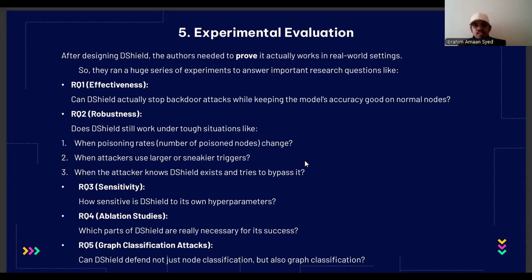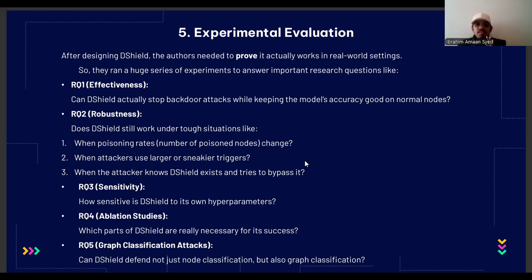First, effectiveness: they wanted to know if D-Shield can greatly reduce the success rate of backdoor attacks while keeping the accuracy. The second one was robustness. They tested whether it worked under tougher conditions, like when they had a higher number of poison nodes. And third, they looked at sensitivity. This means they wanted to understand how much its performance depended on different settings.